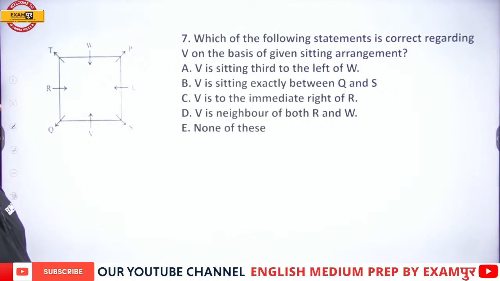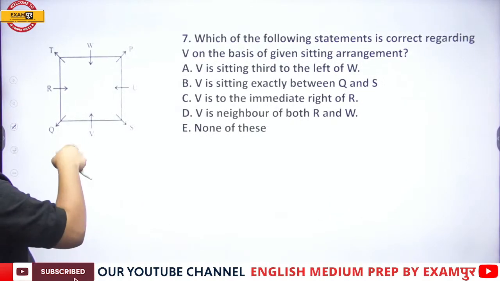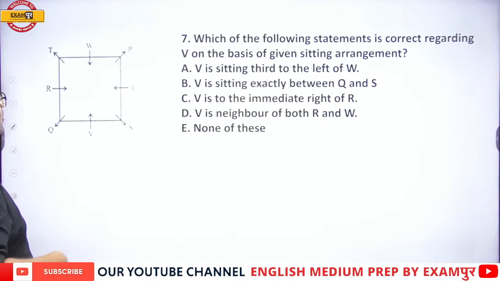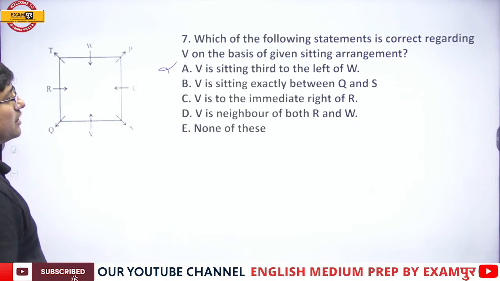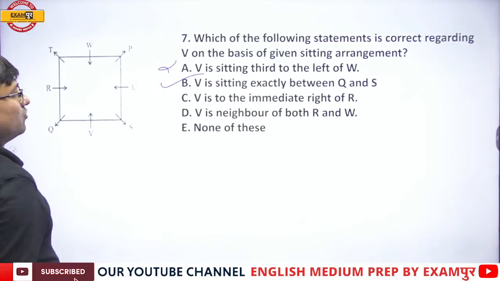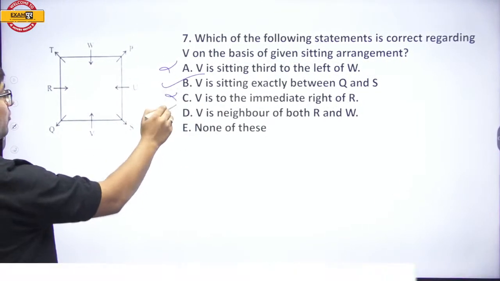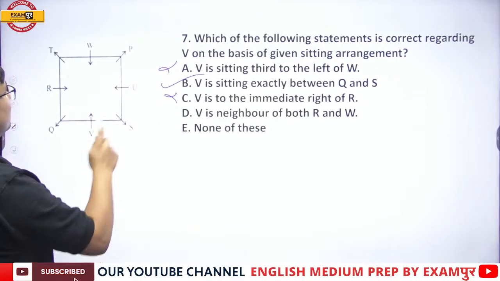Which of the following statements is correct regarding V on the basis of the given arrangement? V is sitting third to the left of W. No. V is sitting exactly between Q and S. No. V is to the immediate left of R. Yes. V is a neighbor of both R and W. No.